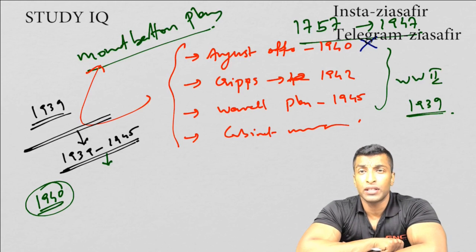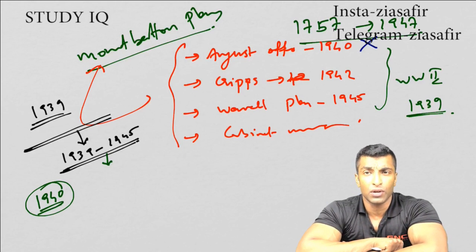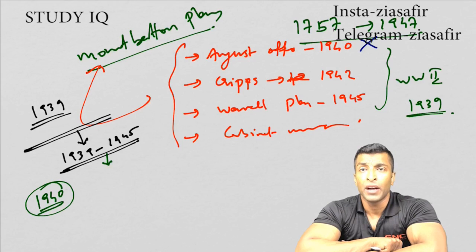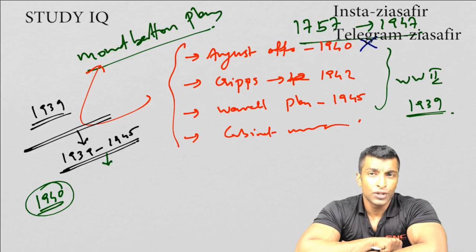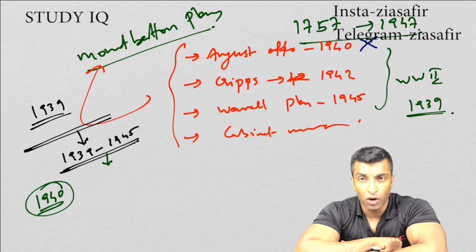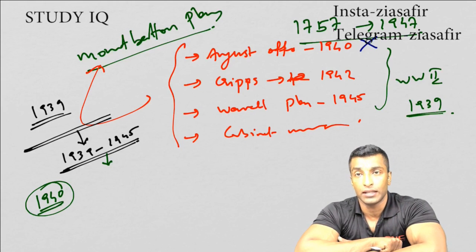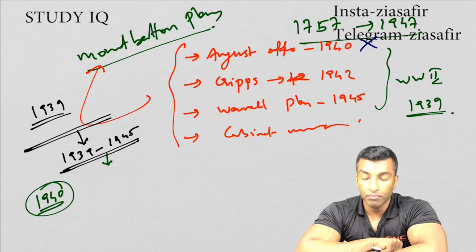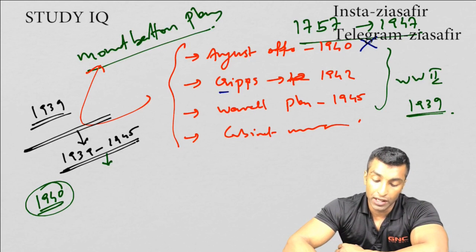And why individual satyagraha, why not a mass movement? We have discussed, because Congress does not want to close down any door for open negotiation again. So we have seen the individual satyagraha, Delhi Chalo movement, anti-war declarations and all those things. And then comes Cripps Mission. What is the context of Cripps Mission?